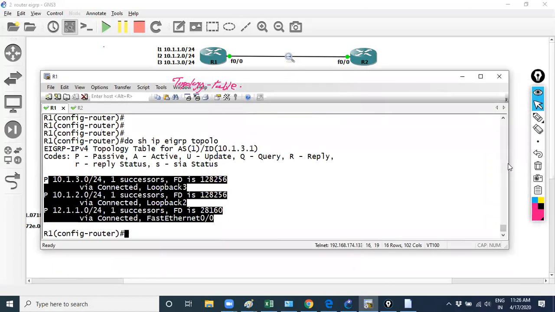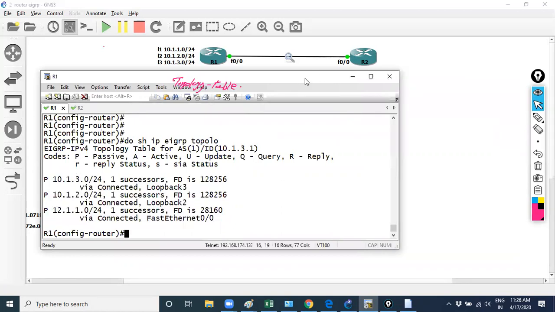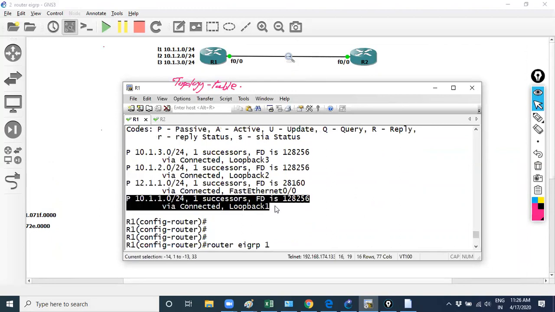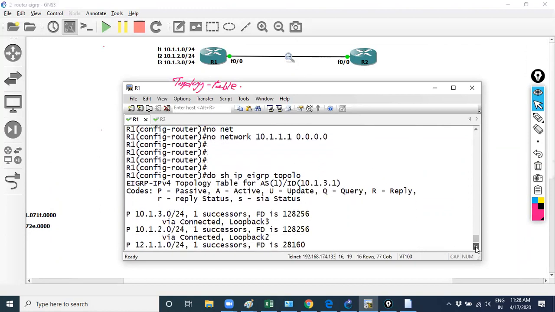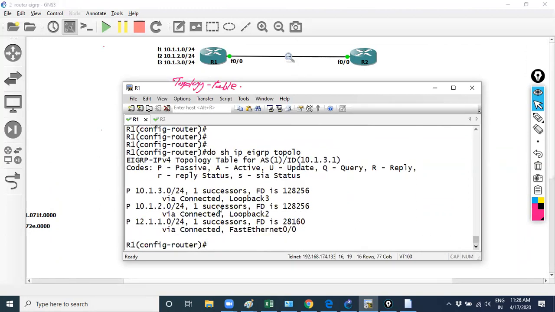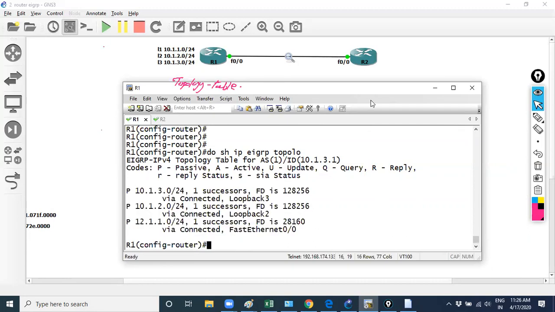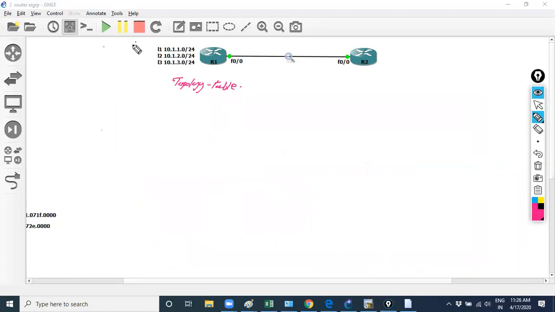Is there any prefix information in the topology table regarding 10.1.1.0? But if you check over here, there is information regarding that network. What I just did, I disabled EIGRP on the loopback 1 interface. That means this is no longer part of the EIGRP process.